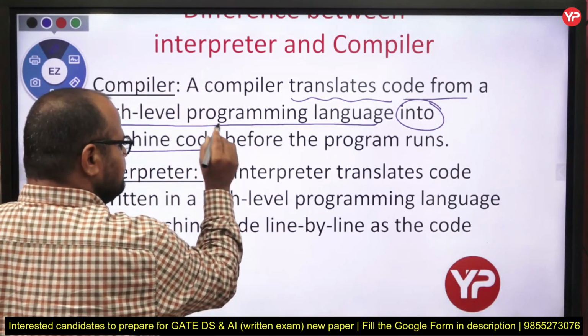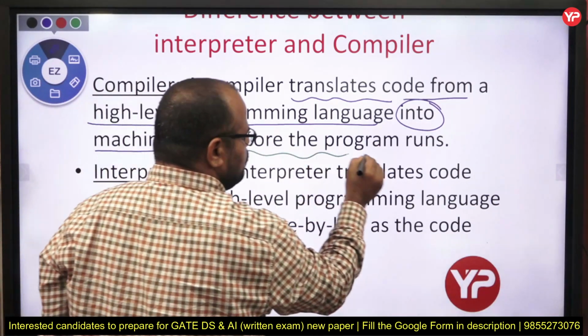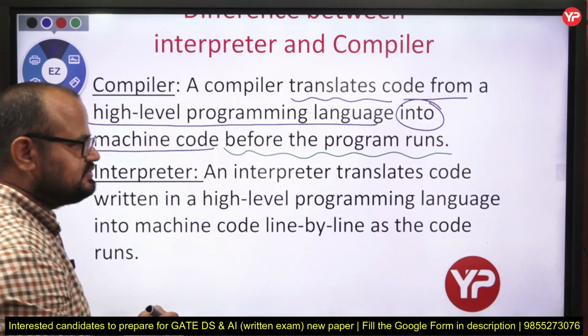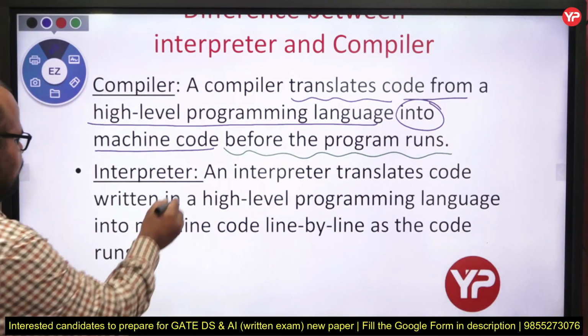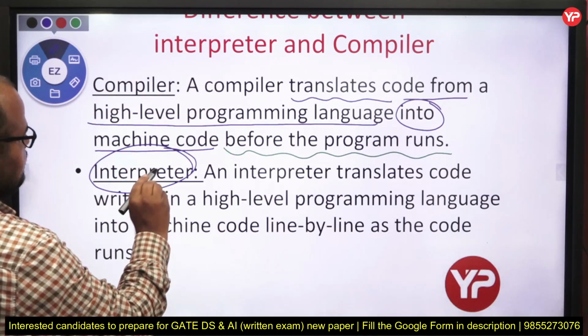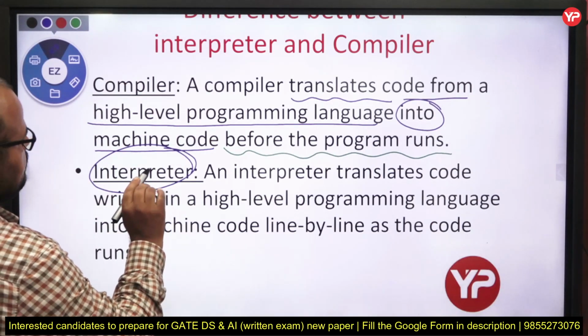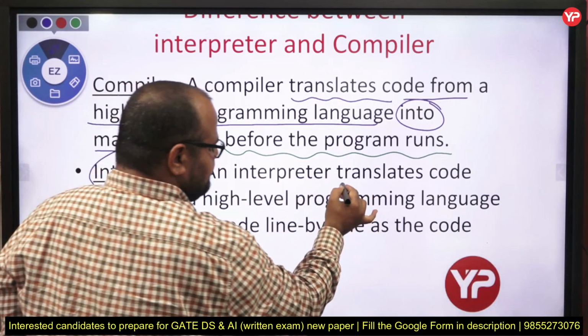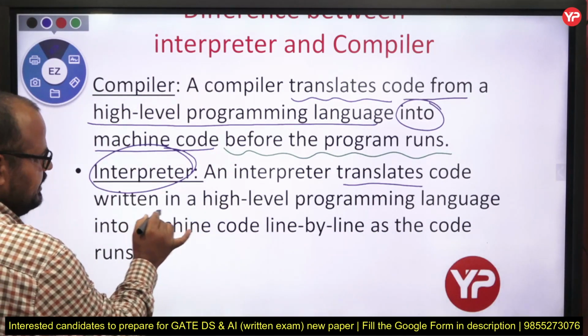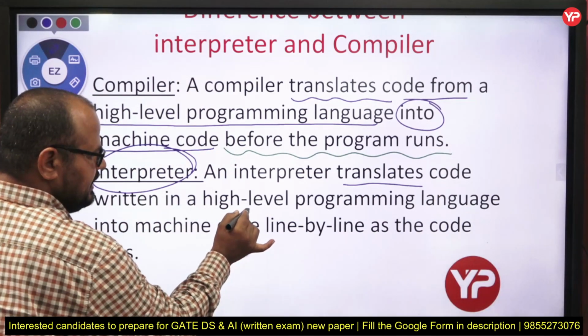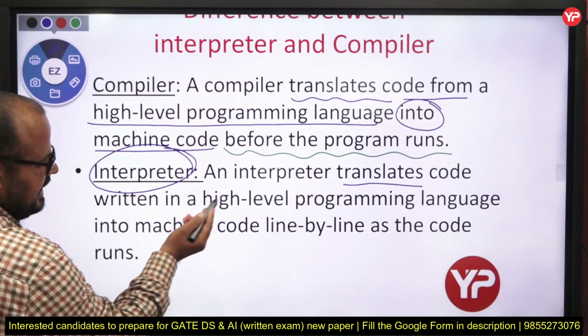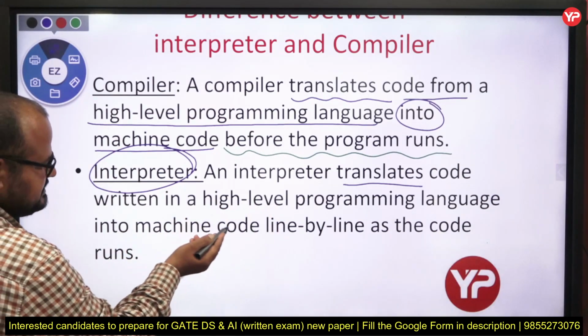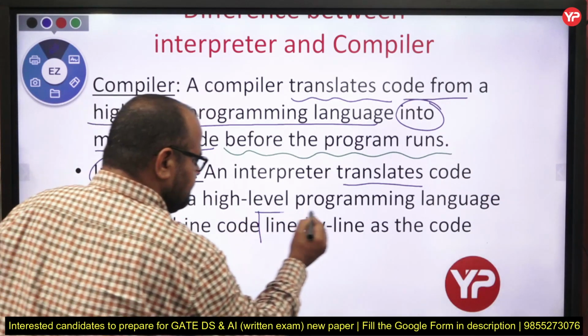The best point is before the program runs. Fine, my dear students. But in the case of interpreter, an interpreter translates the code written in a high level programming language into machine language line by line.